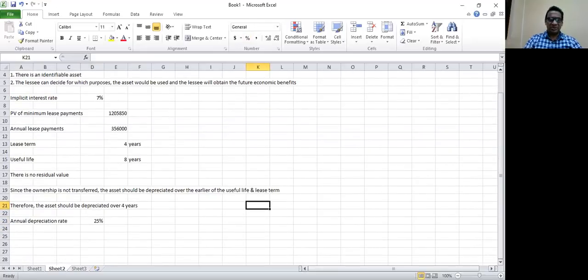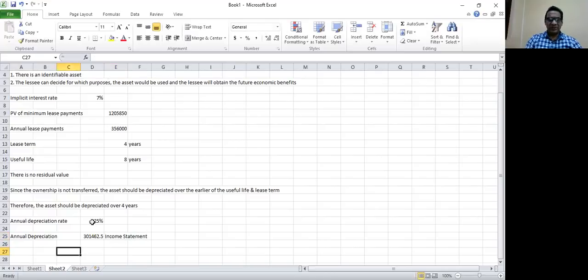Right. There is no residual value, so we can calculate the annual depreciation. We know the cost of the asset is the present value of minimum lease payments. There is no residual value, so cost of the asset times the annual depreciation rate gives 301,462.5. So this goes to the income statement.